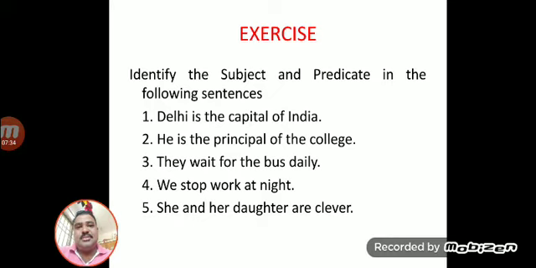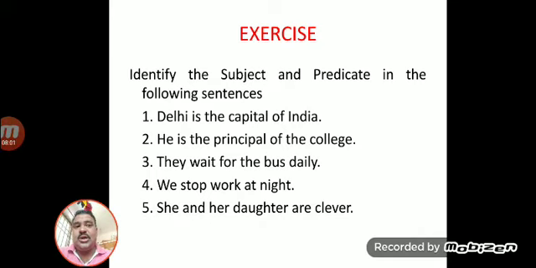He is the principal of the college. He is a subject, is the principal of the college is a predicate. They wait for the bus daily. They is a subject, wait for the bus daily is a predicate. We stop work at night. We is a subject, stop work at night is a predicate.